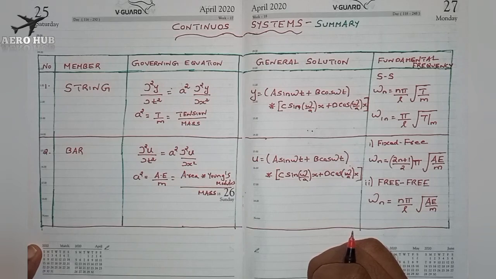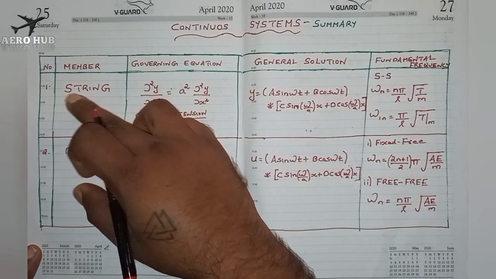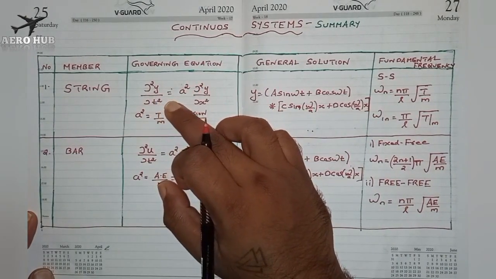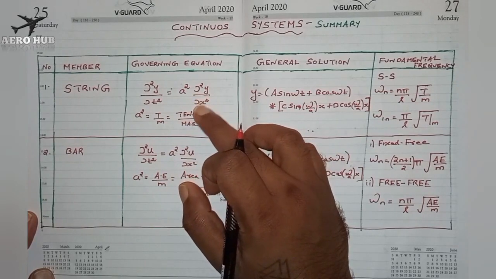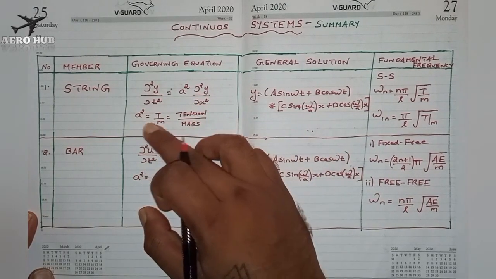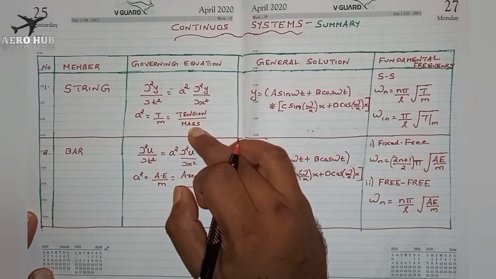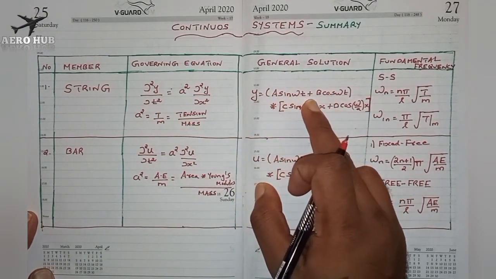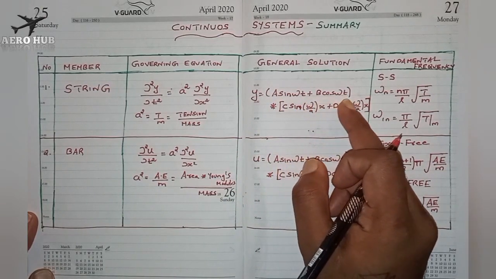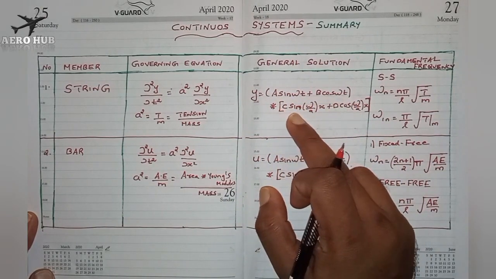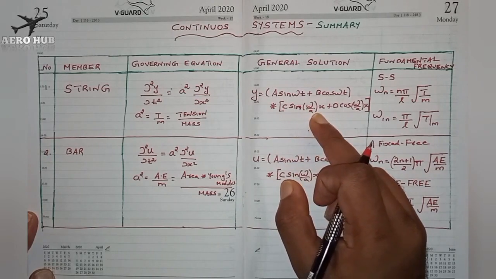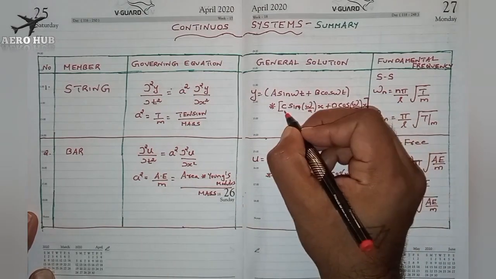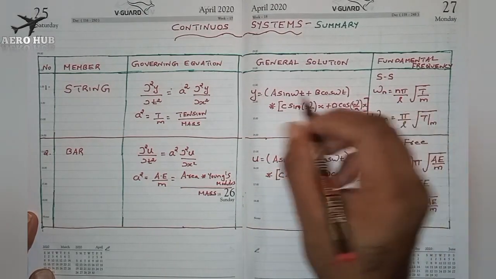For the first member, the string, the governing equation is dou square y by dou t square is equal to a square into dou square y by dou x square, where a square is the ratio between tension and mass, T by M. The general solution is y is equal to (a sin omega t plus b cos omega t) multiplied by (c sin omega by a into x plus d cos omega by a into x). You have to understand that c and d are constants.